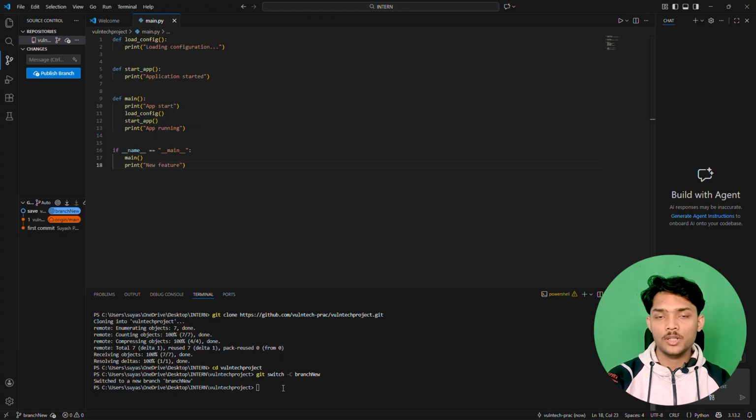Now you have to push this on the GitHub. These changes are currently only on your system. These changes are not present on the GitHub. So now what you have to do is push these changes on the GitHub. So let's see how you are going to do that.